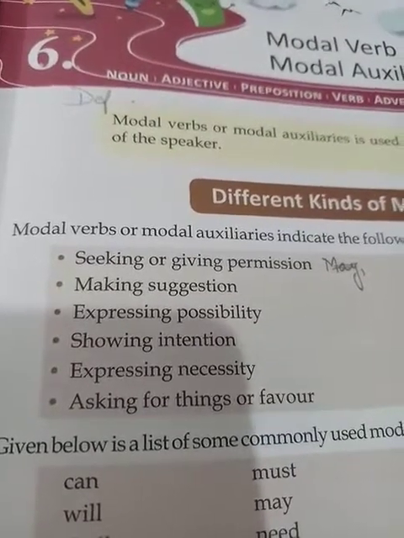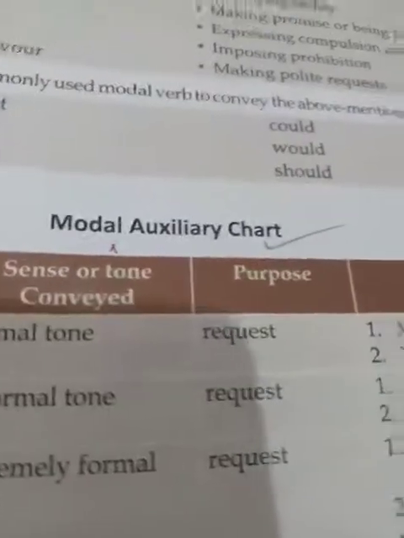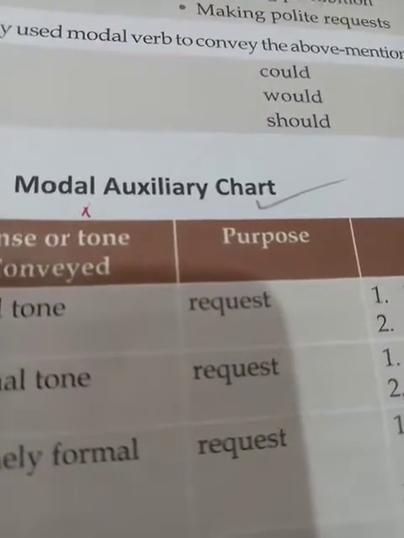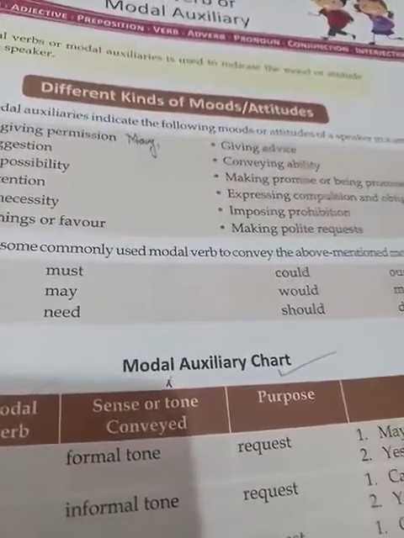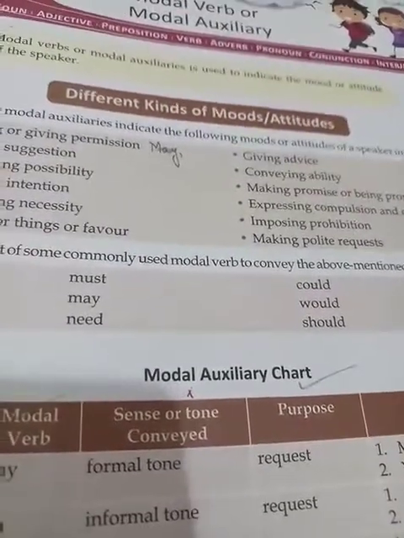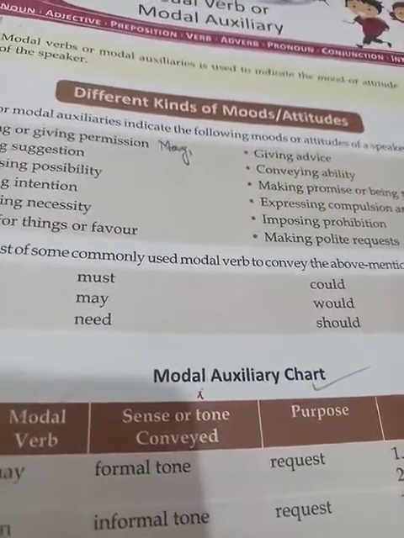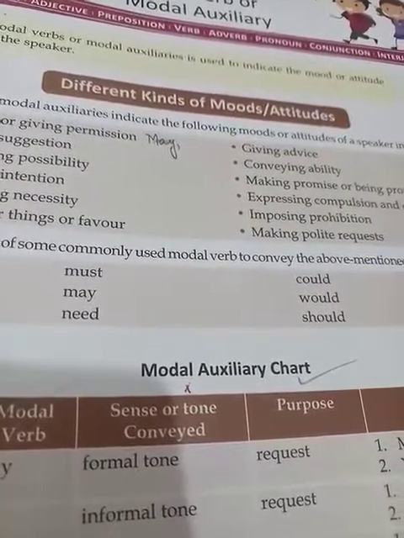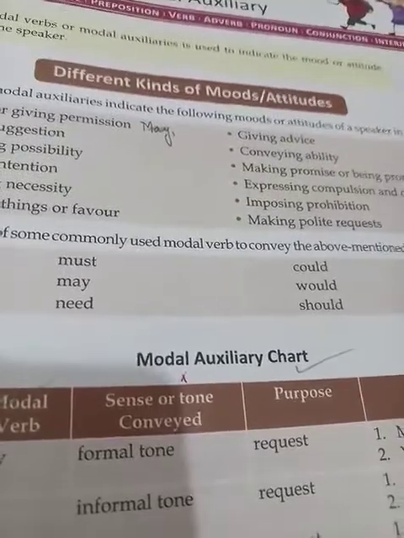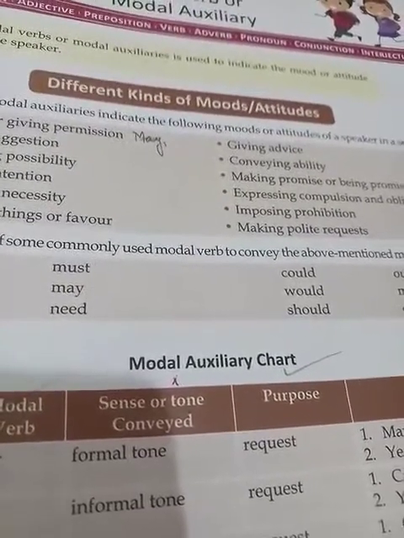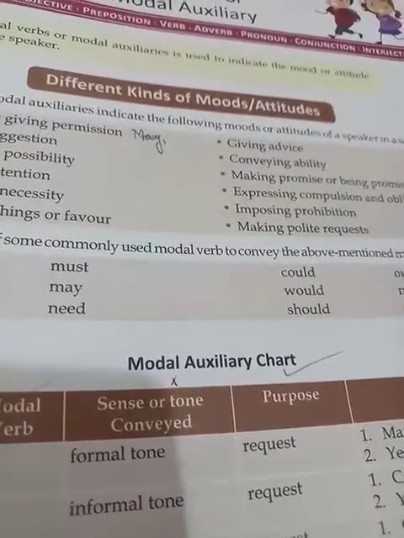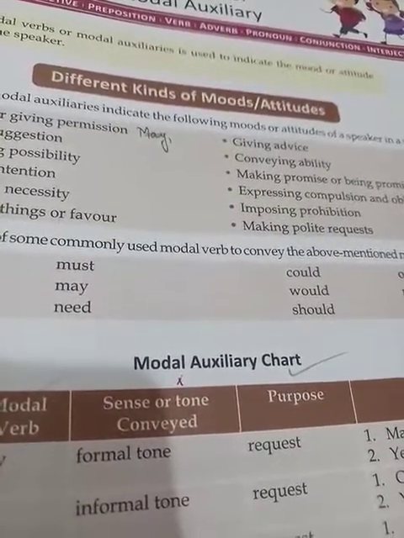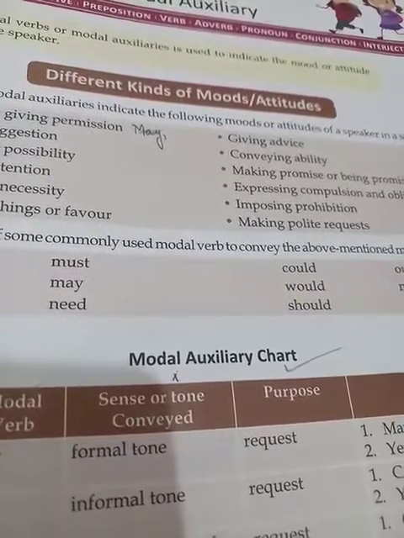Now, going further, I would like to tell you that modals show no agreement with the subject of the sentence. To make myself clear, modals do not change with the change of person or number of the subject. For example, he can solve tough questions.